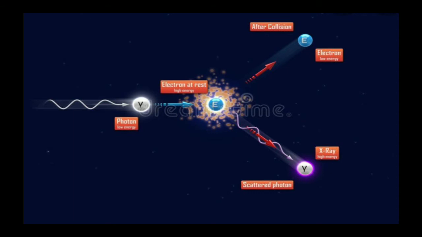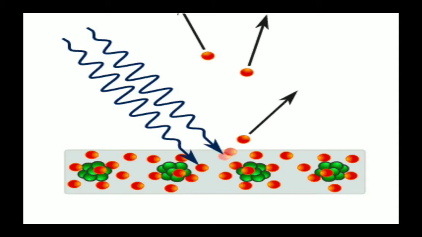Now, if a photon interacts with an atomic electron or the electrons of a metal, and if the photon has sufficient energy, then it will provide all its energy to the electron and eject the electron from the metal. This is known as the photoelectric effect.